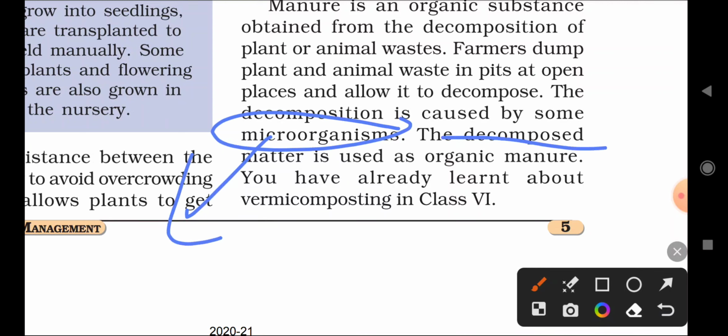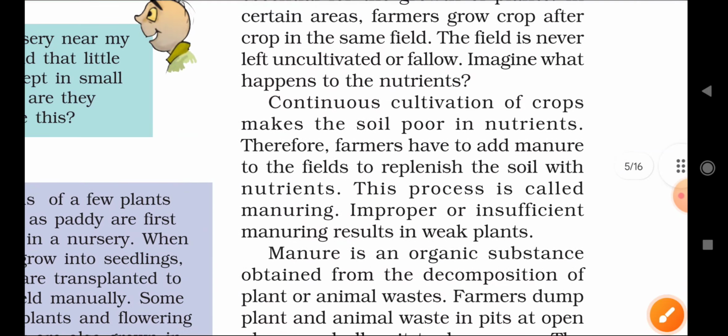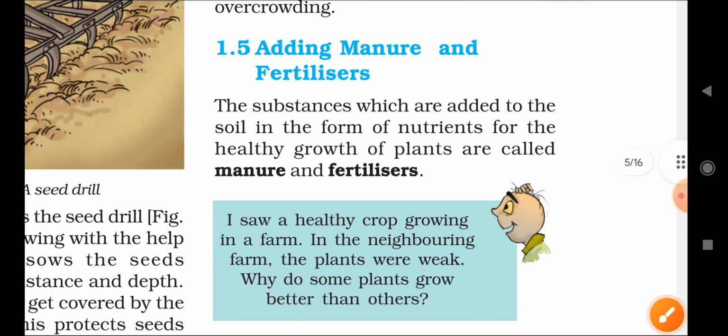The decomposed matter is used as organic manure. The decomposers mainly convert the matter into smaller parts with the help of microorganisms. We have already learnt about vermicompost in class 6th. So these are some important pieces of information about fertilizers and manures.